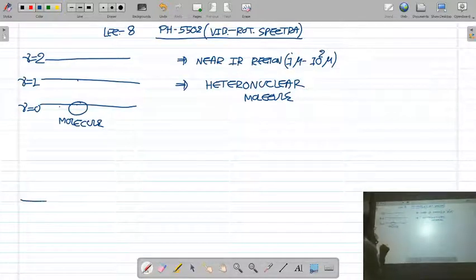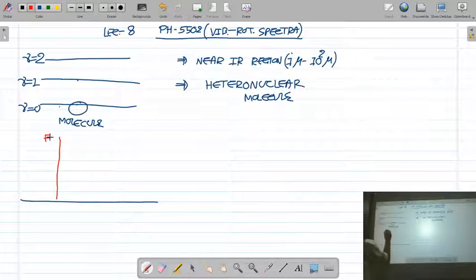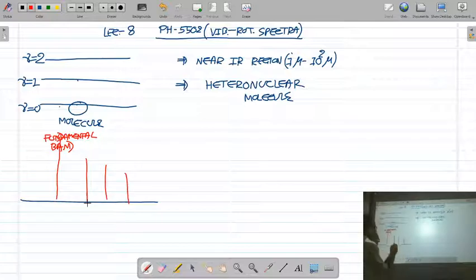If you see the nature of the vibrational spectra of a molecule like HCl, it consists of an intense band called the fundamental band, and it is accompanied by a number of weak bands called overtones.